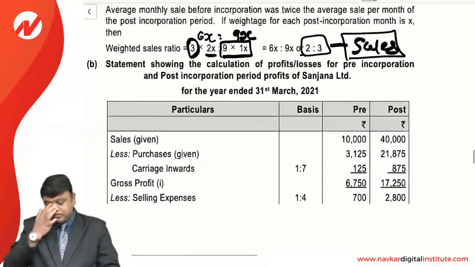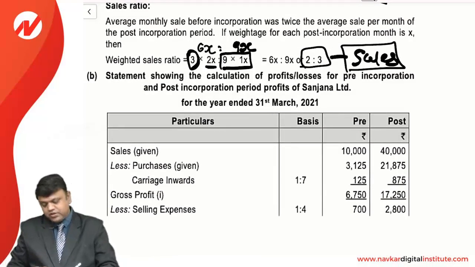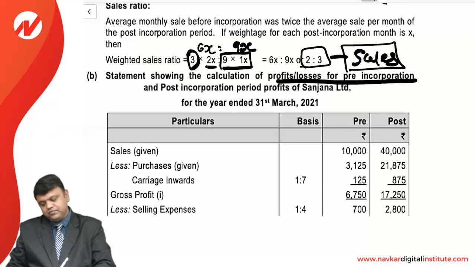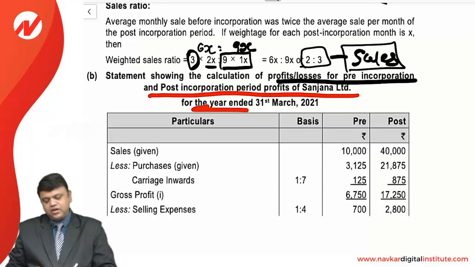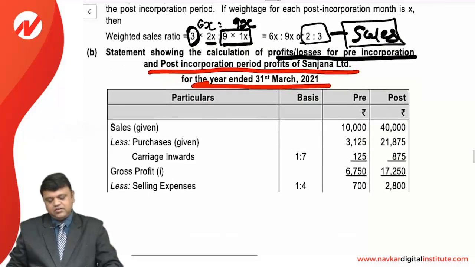So first of all, we'll prepare the statement showing the calculation of profit and loss account, that is, in pre and post-incorporation period, of profit for the year ended 31st March, starting with the sales, which is already given. Purchase is also given.